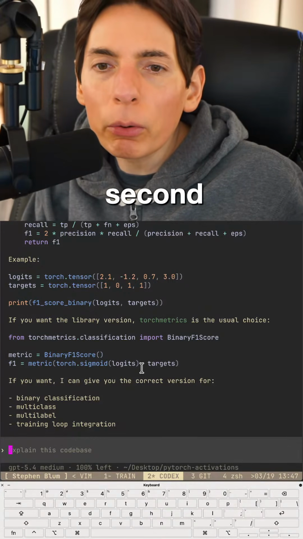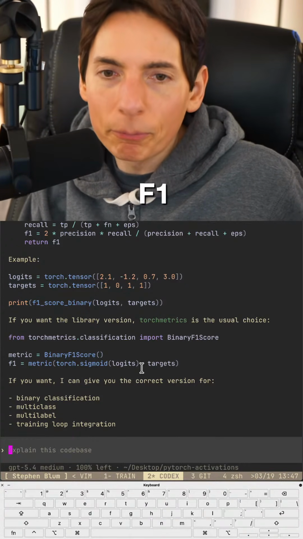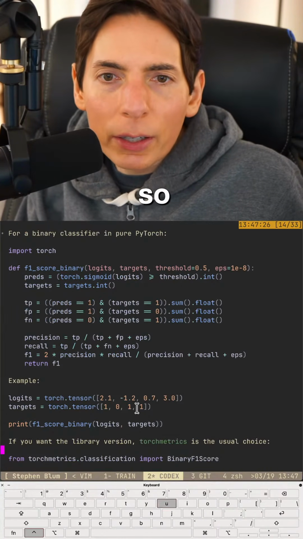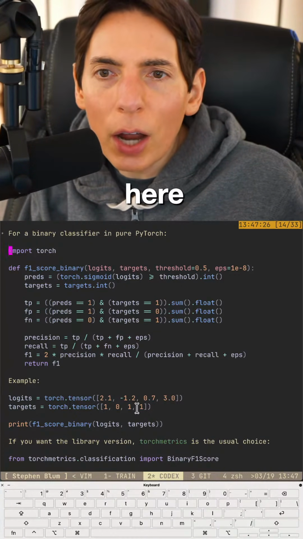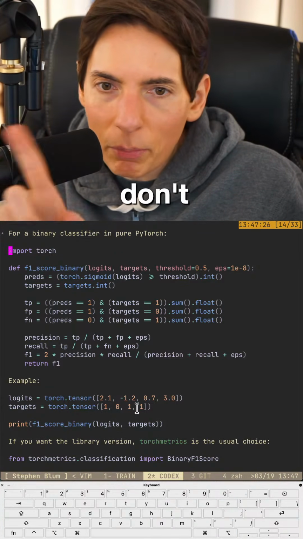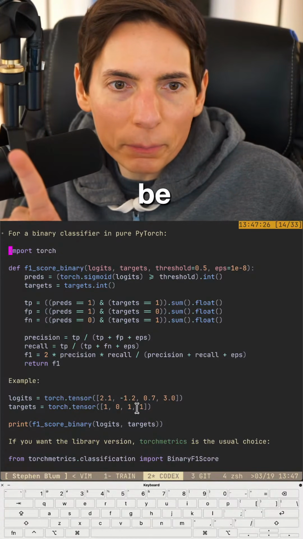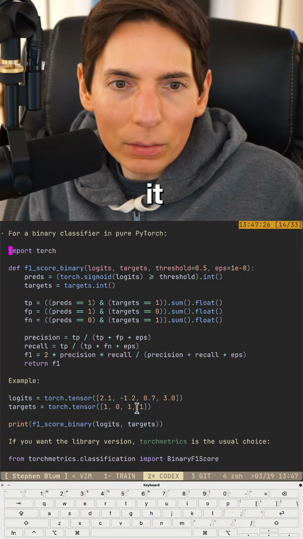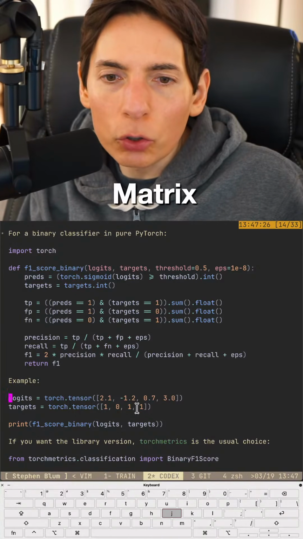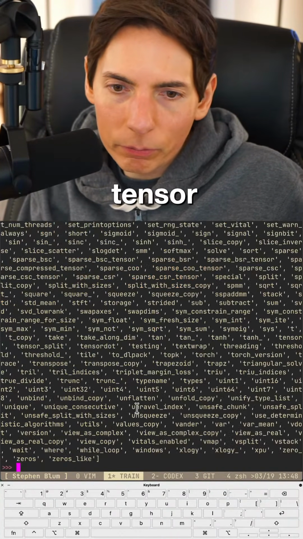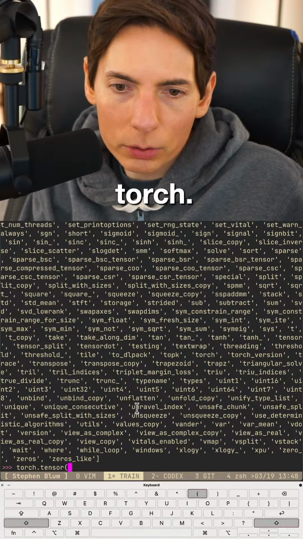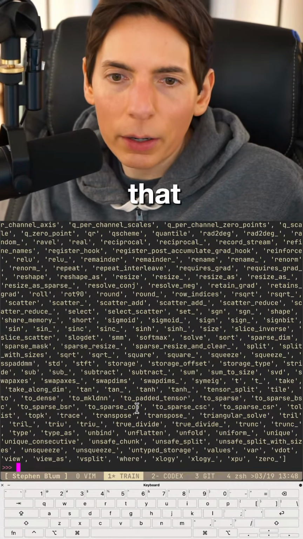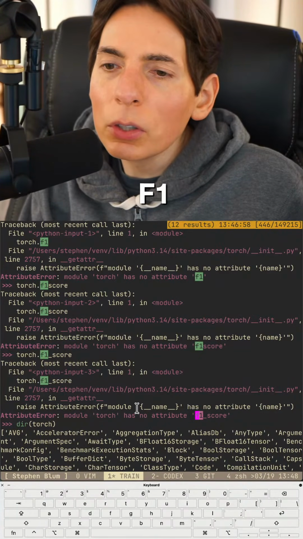Wait, hold on a second. Wait. Binary F1. Yes, we want binary F1. There we go. Metric. Torch sigmoid logits. Okay, so we're going to have to do a few things here. I want the built-in F1 score. I don't want to write my own. There's got to be a built-in one. Nope, I think you need PyTorch metrics. Okay, got it. It's got to be a tensor. So, torch.tensor. Like that. dir. All right. F1. No, I don't see it.